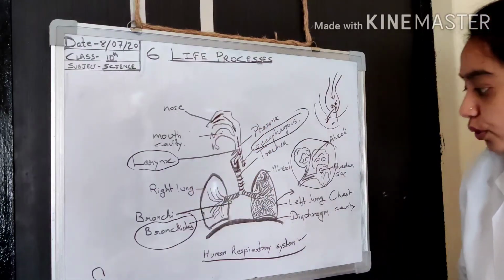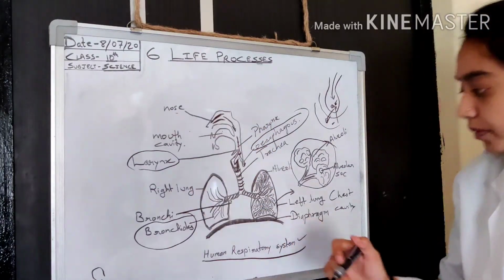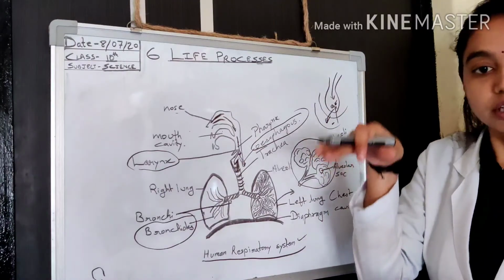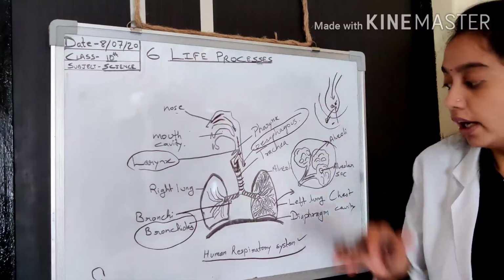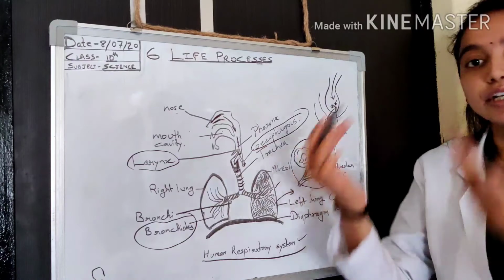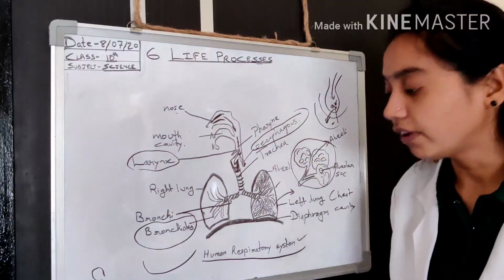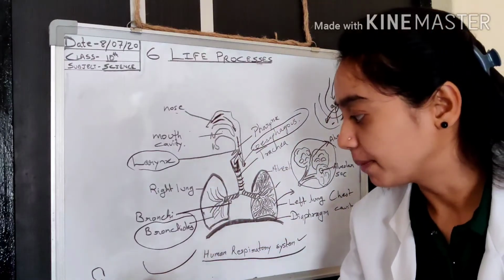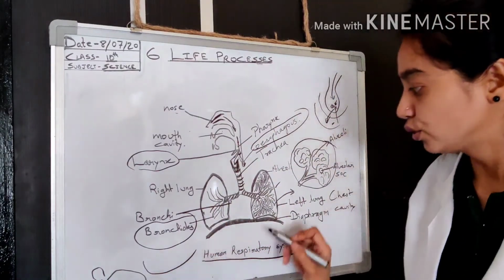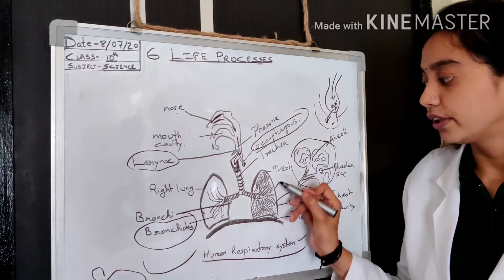You breathe out with the help of the nose. There is a diaphragm which moves along with the lungs. Whenever you breathe in, the diaphragm shape becomes like this, and whenever you breathe out, the diaphragm shape becomes like this. So its movement is with your lungs.